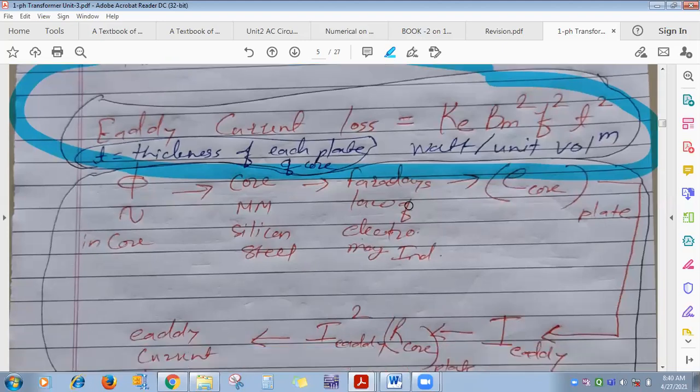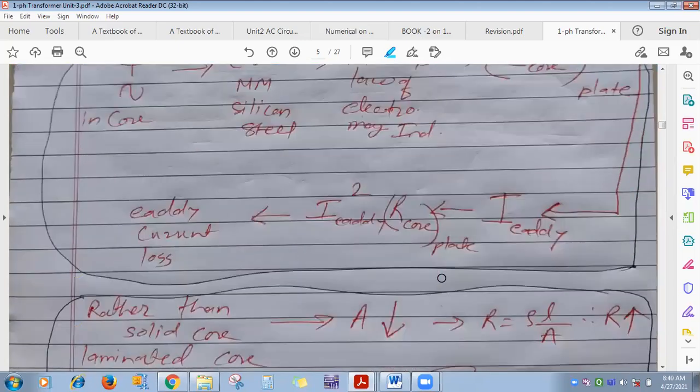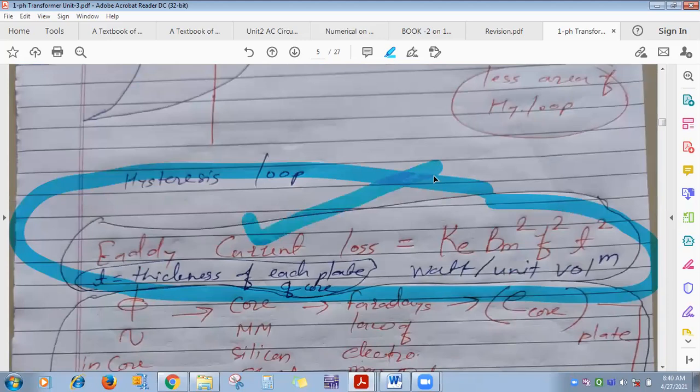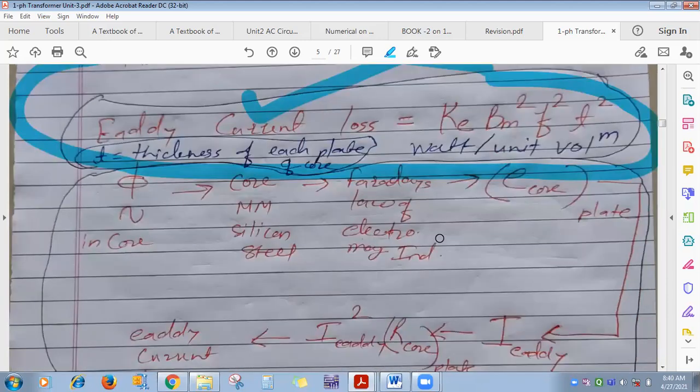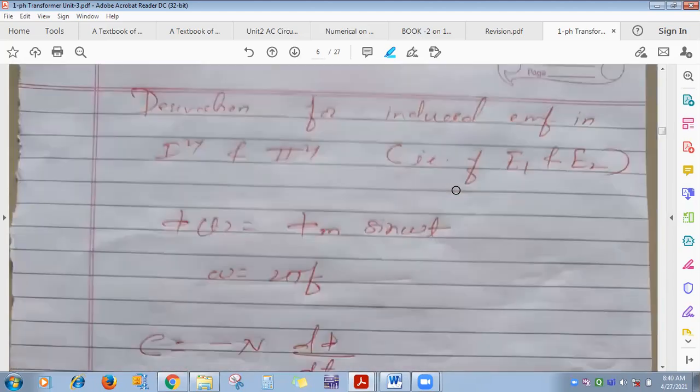Which one is the correct formula, what is the unit, and to reduce eddy current loss, use a laminated core rather than a solid core. We have seen this in detail.